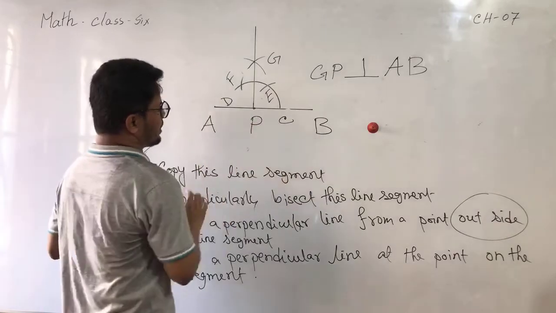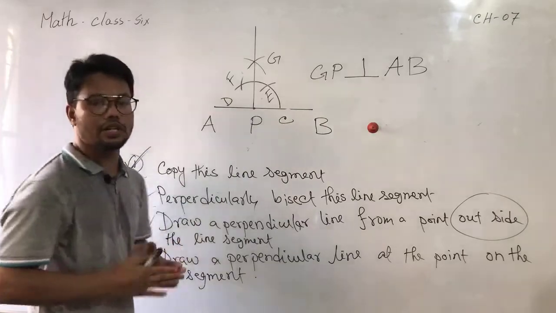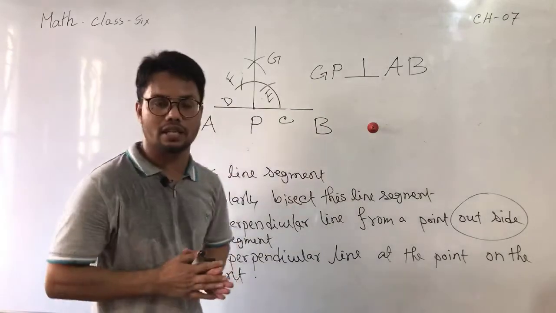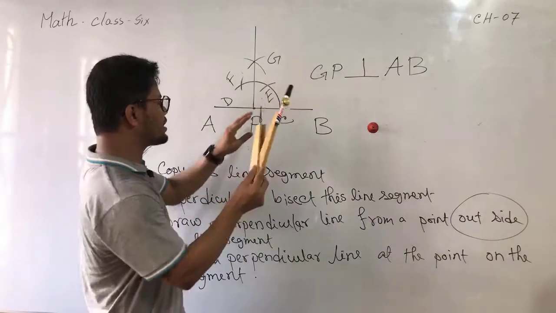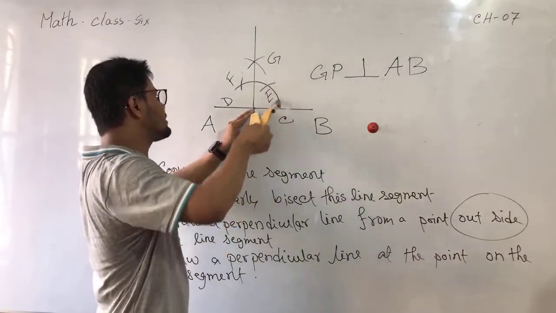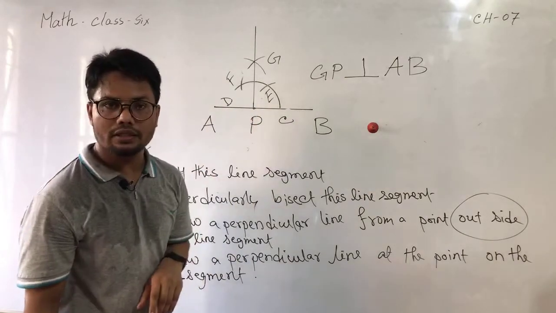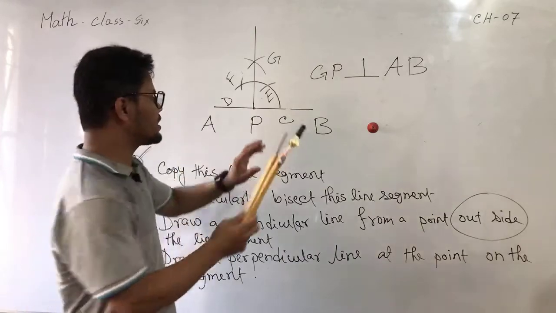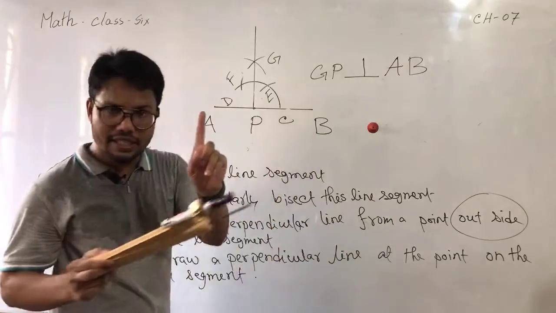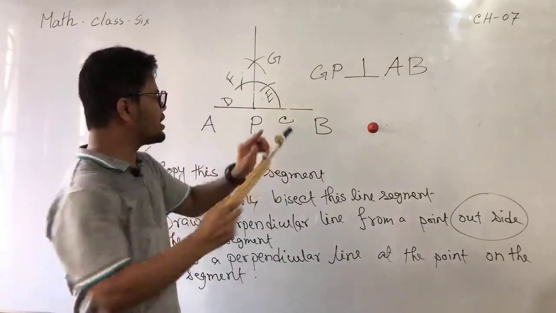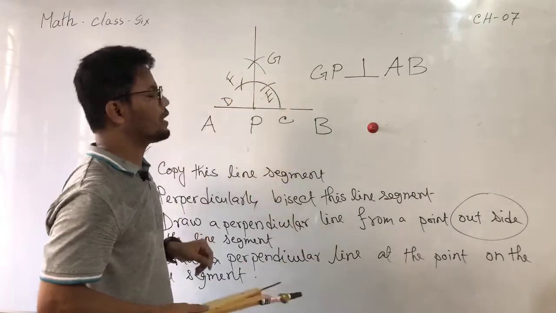This is the line segment. AB is a line segment. P is a point on the line segment AB. It is required to draw a perpendicular line at the point P. Taking any radius, placing the pointer at P, draw an arc CD which intersects AB at the point C. Now taking the same radius, placing the pointer at C, draw another arc on CD which is CE, and taking the same radius placing the pointer at E, draw another arc on ED which is EF.